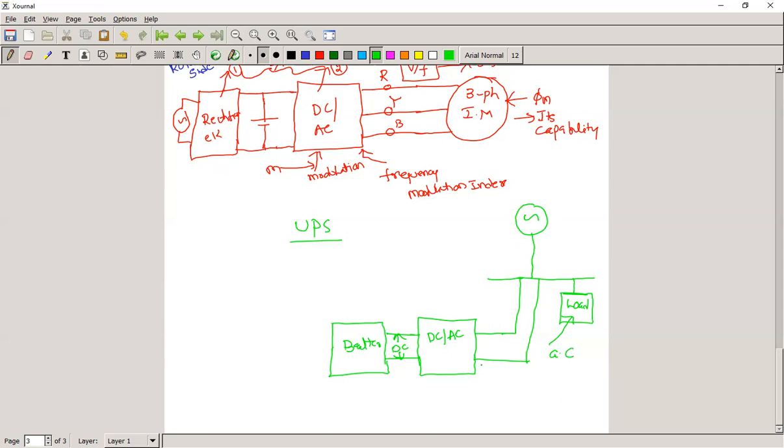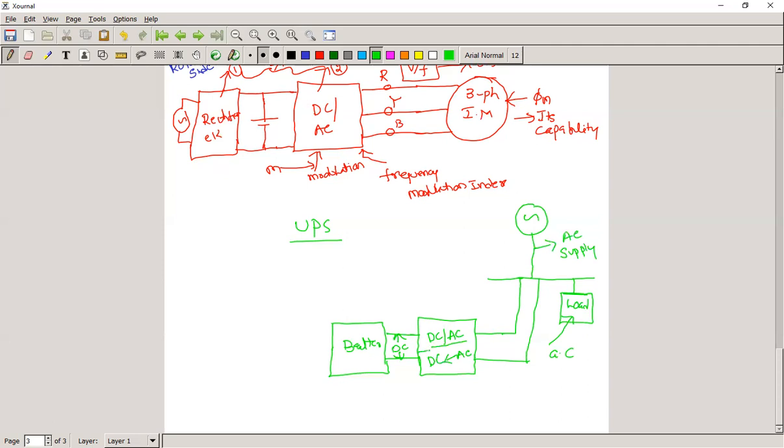If this AC supply is available, the battery will be charged. For charging the battery, this AC power should be converted into DC power. Nothing but AC to DC.